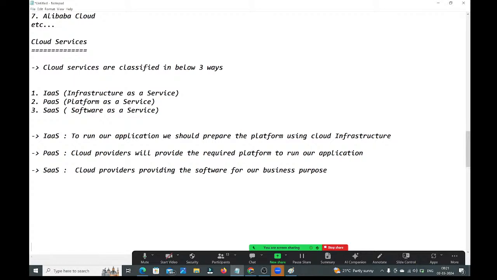Observe carefully here, guys. Global infrastructure. Okay, I will show the map, guys.